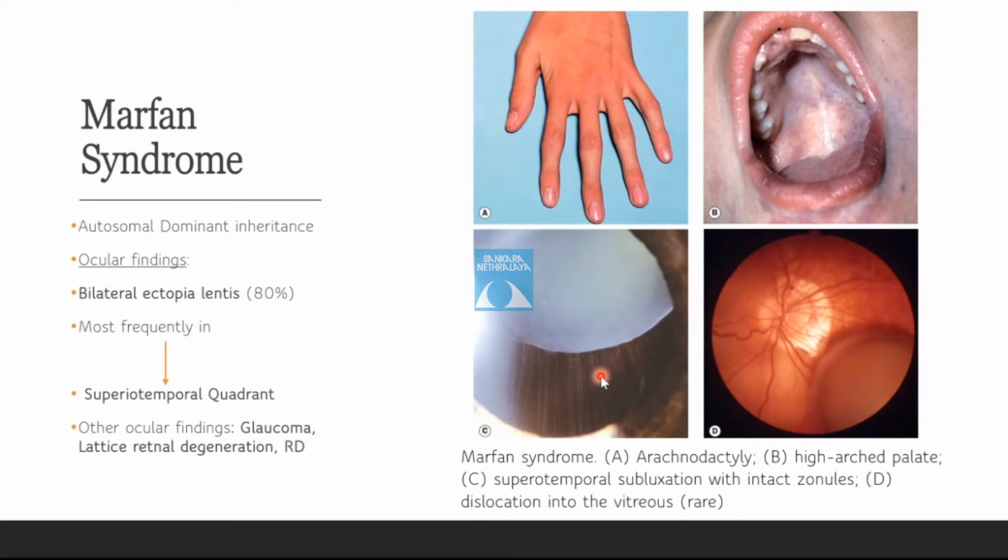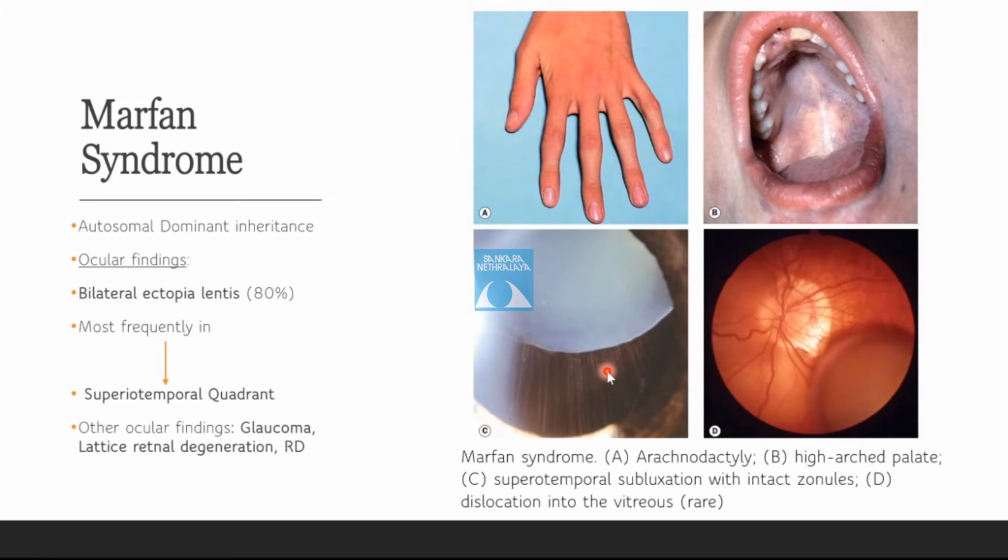And what else are the systemic features that you see? Patient is very tall, with a long arm span. The arm span from finger to finger is greater than the height of the patient. If you take the measurement from the pubic symphysis to the floor, the arm to arm length will be more than double that. Even when they stand, their fingers will reach below their knee many times.